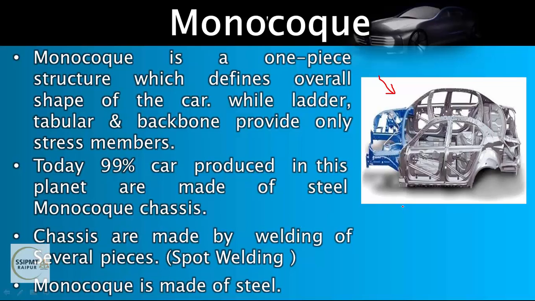It is made up of steel, right? Generally spot welding is used, and all the other manufacturing processes are involved like casting, forging, but spot welding is a very important process for the manufacturing of a car, for the manufacturing of monocoque, right?